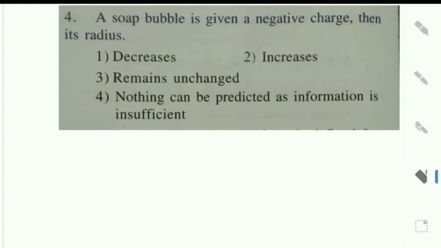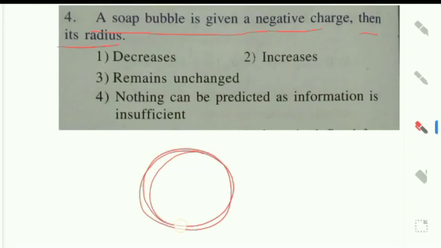A soap bubble is given a negative charge, then what happens to the radius? Negative charge means adding electrons, right? For example, take a soap bubble; giving a negative charge means adding electrons to the surface of the soap bubble.